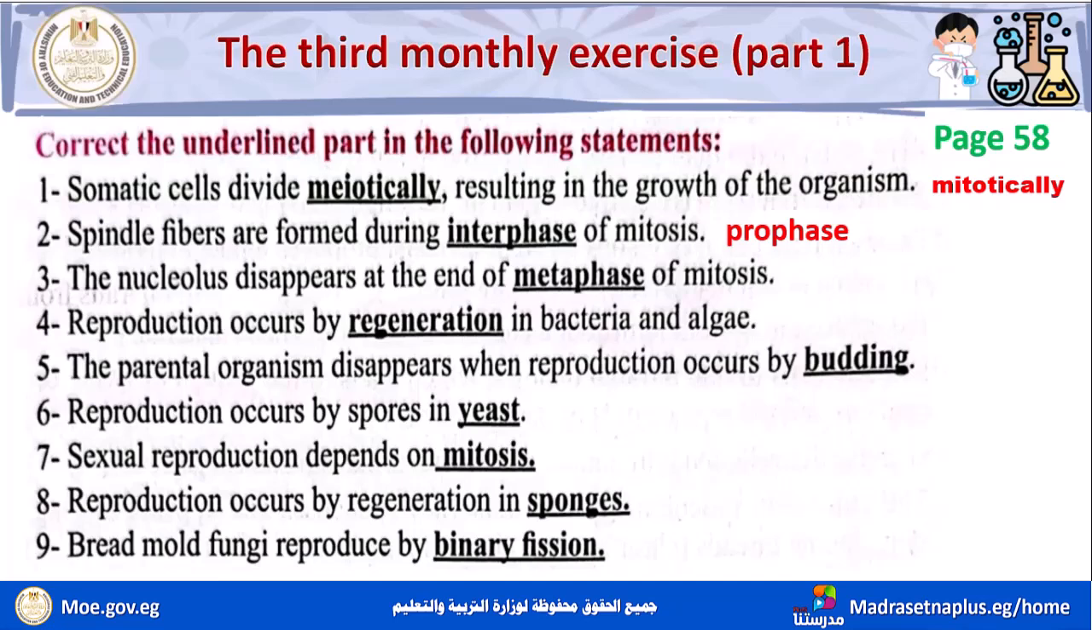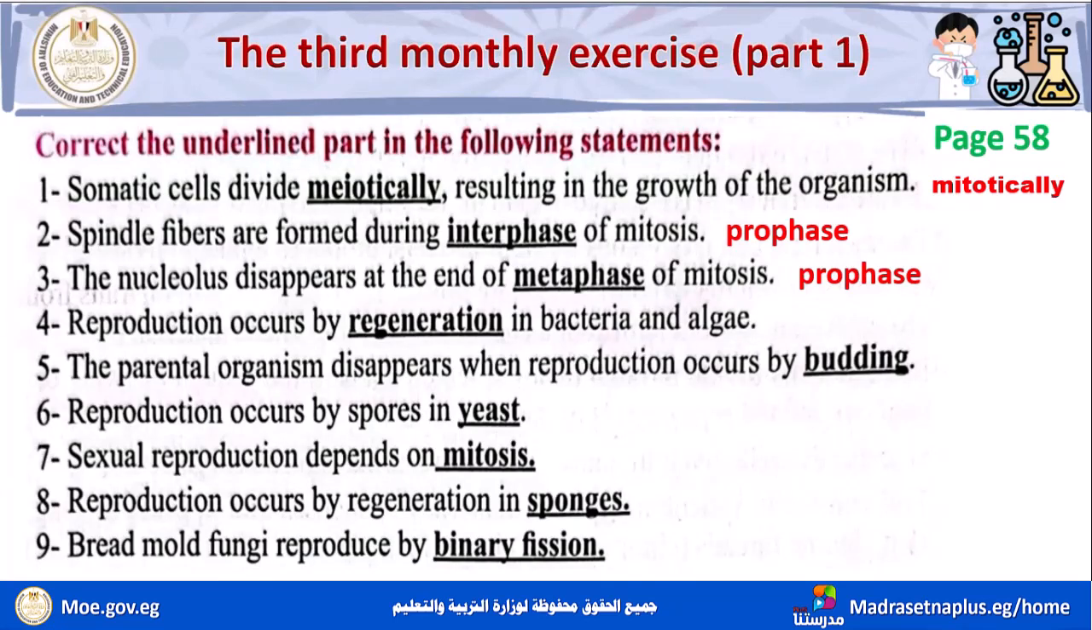Number 3, the nucleus disappears at the end of metaphase of mitosis. طبعا النيوكليوس والنيوكلير ممبرين كان بيحصل لهم disappears at the end of اي phase، طبعا prophase of mitosis, at the end of prophase.